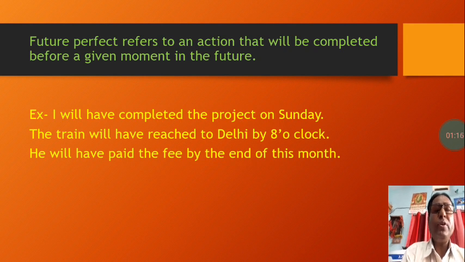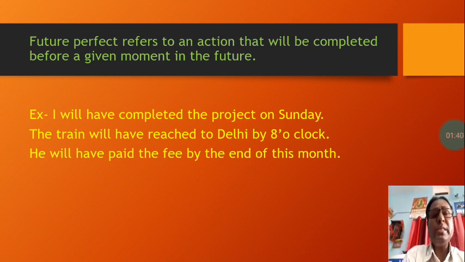Future perfect refers to an action, as you have already learned present perfect, past perfect. In the same way, it is future perfect. An action that will be completed before a given moment in the future is called future perfect tense. I have given some examples here related to this.